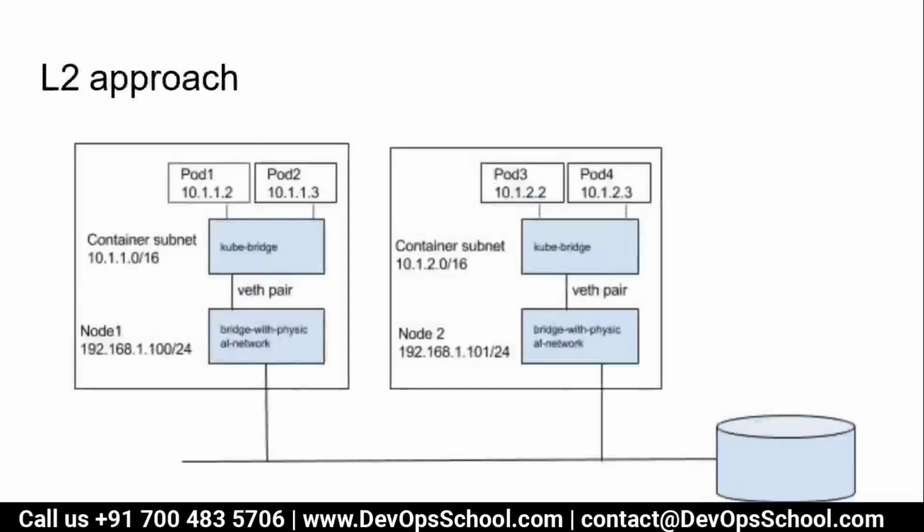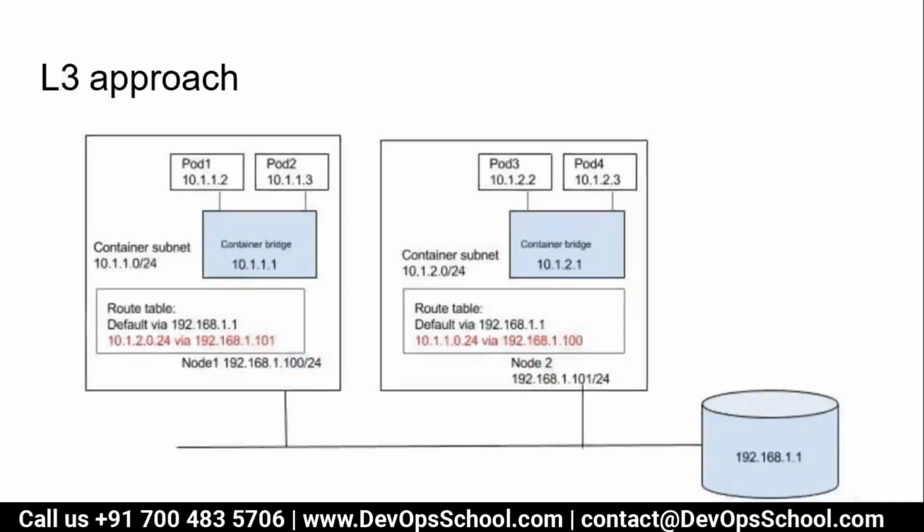Now if you see the L2 approach, of course it travels through the existing network itself. Here you see pod 1 to the kube bridge to the bridge with the physical network, which is eth0, and after that it travels through the different network.